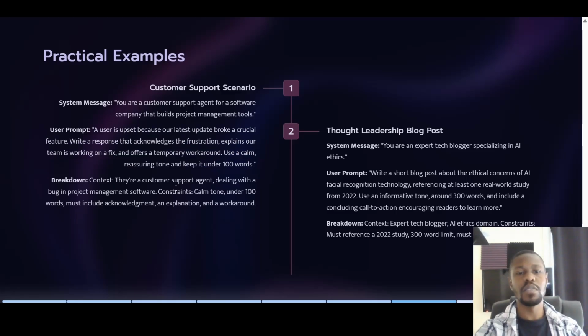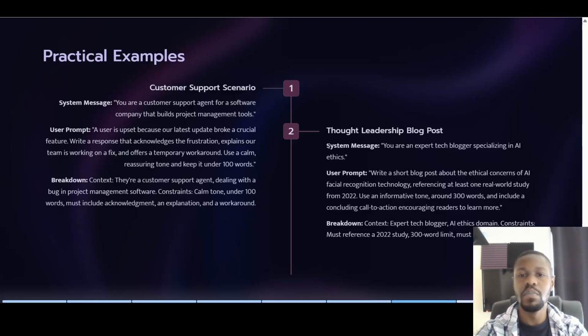Context: the customer support agent dealing with a bug. Oh, we didn't actually add this in. Dealing with a bug in project management software. Constraints: calm tone. Oh, right. So it's just giving a summary of what we just did. Perfect. So the constraints are a calm tone, keeping the wording under 100 words, and it must include an acknowledgement, an explanation, and a workaround showing our sympathy.